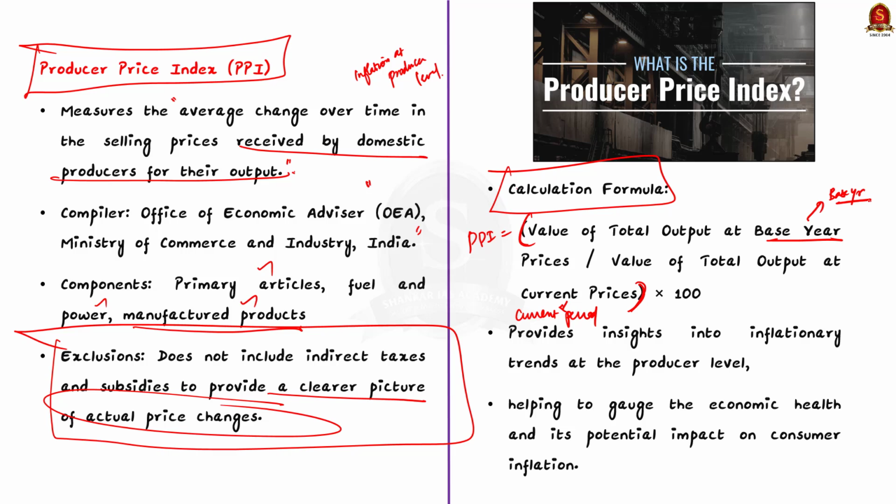So, this calculation helps us understand how much the producer's price has changed over time, excluding the impact of inflation, by comparing the prices to the base year. Understanding PPI is essential for gauging the health of the economy, as it reflects how price changes are affecting the producers, which can eventually impact the overall inflation experienced by the consumers.